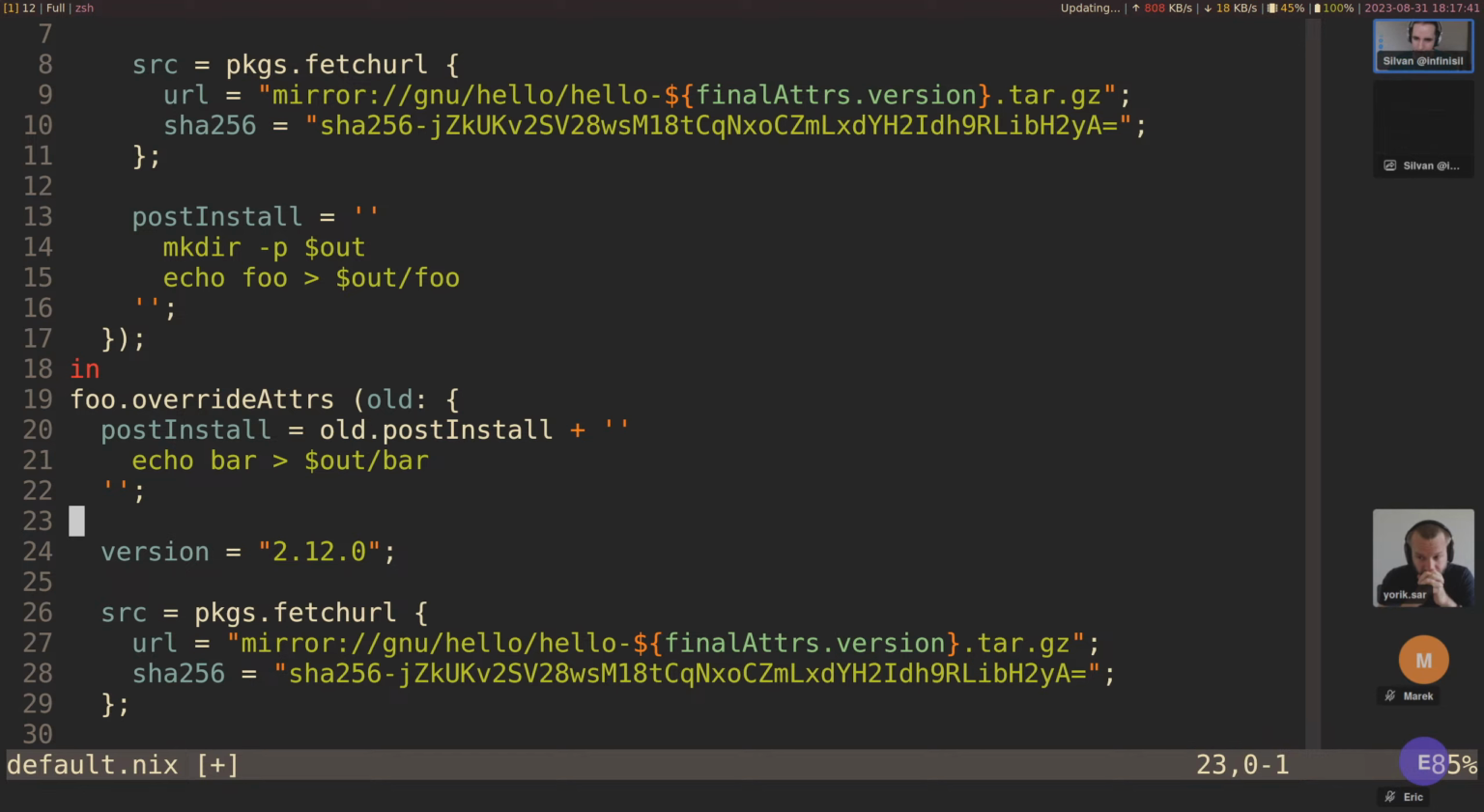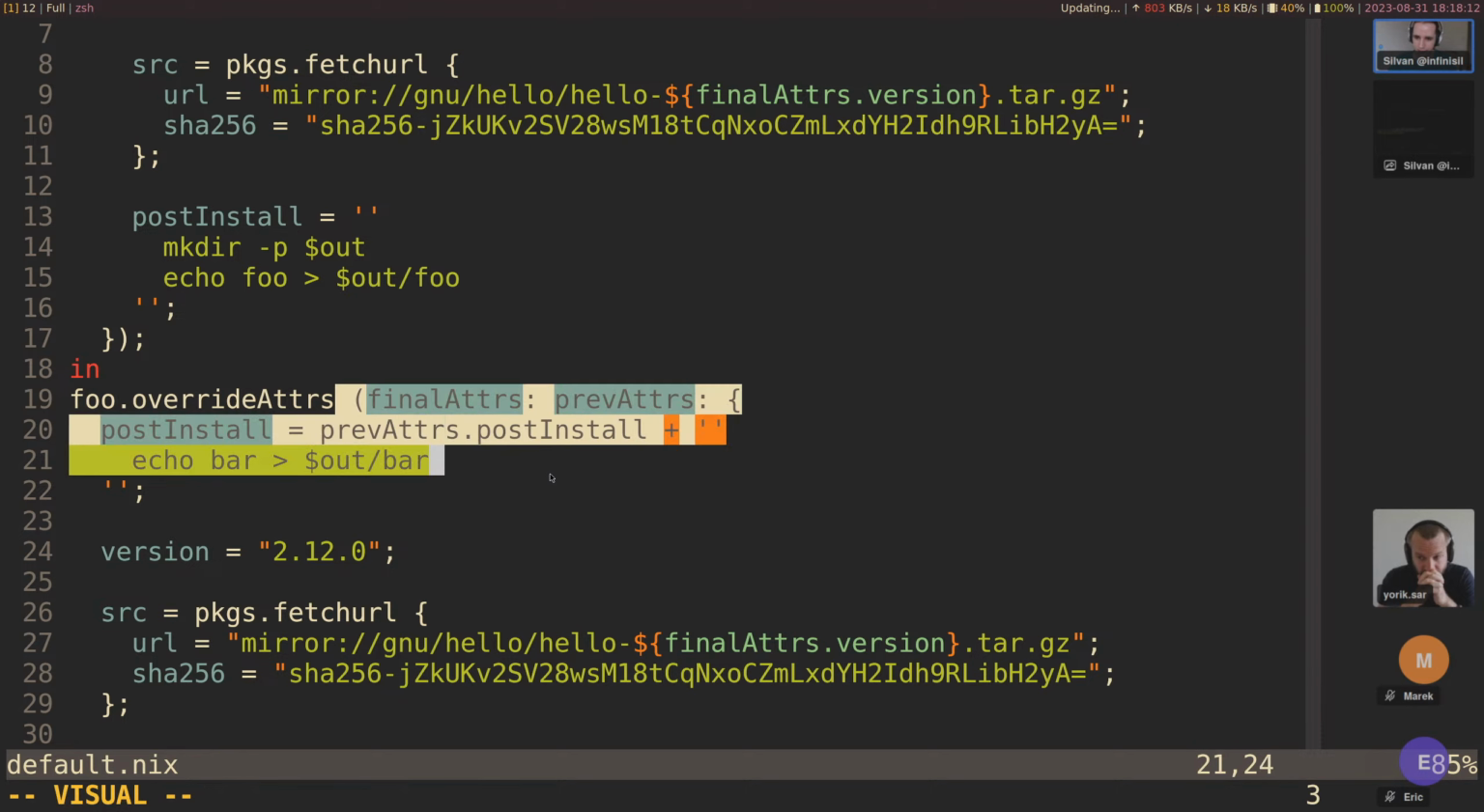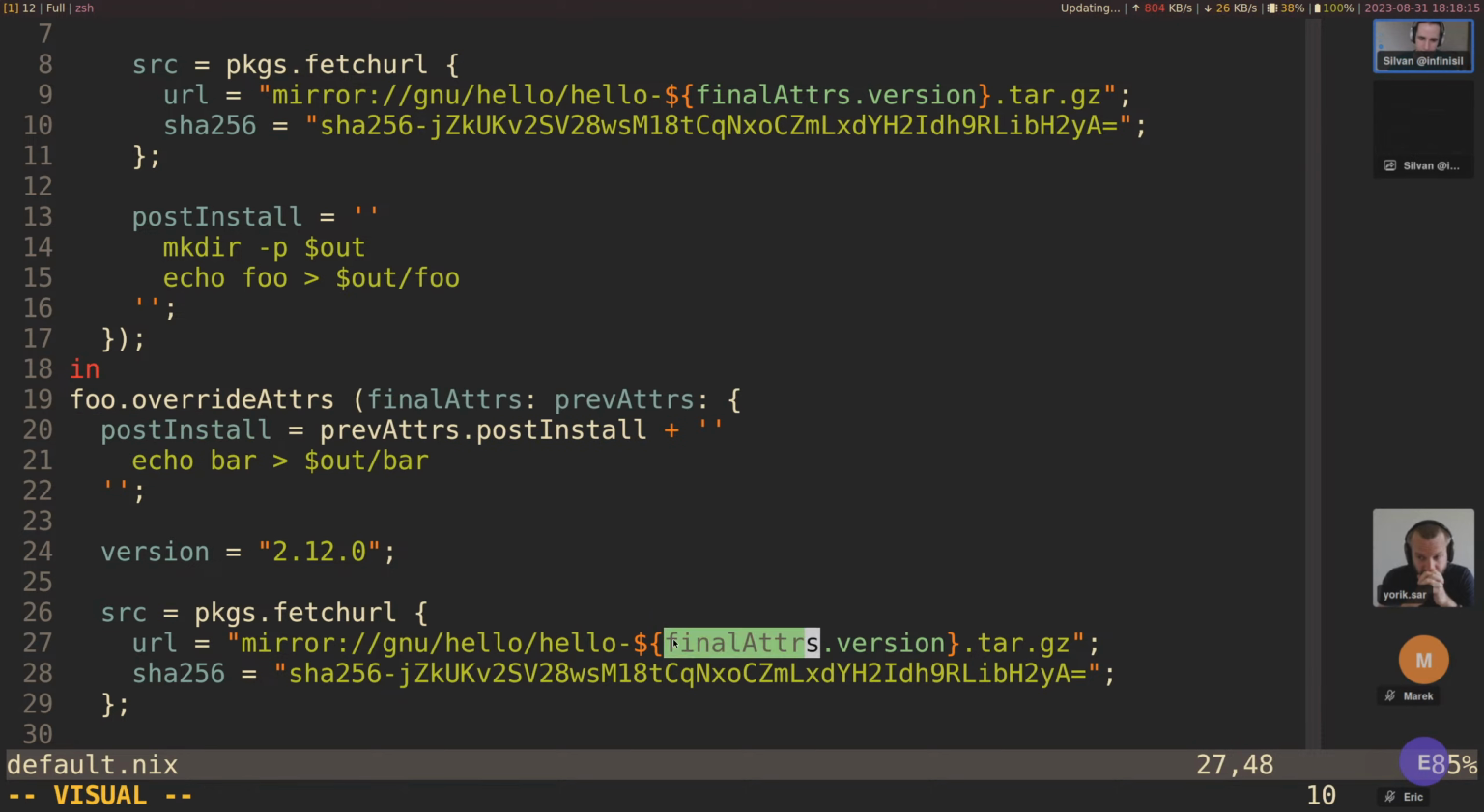And actually, what is this old here? So this is the previous attributes. So really, we should call this prev. But now you're wondering, well, how do you get access to the finalAttrs? Actually, let's call this prevAttrs. So a new form of overrideAttrs was introduced, where you can also use finalAttrs, in the same order as the overlays. So you have this form here, same as overlays, where we can refer to finalAttrs, and we can refer to the previous attributes to override them.